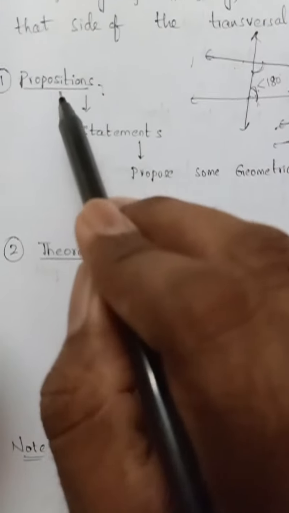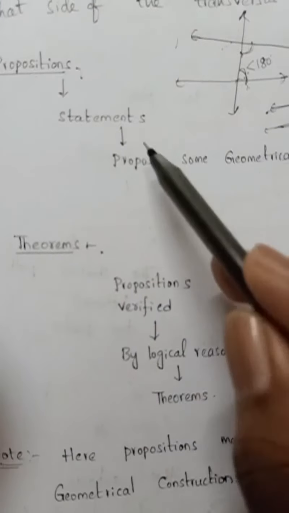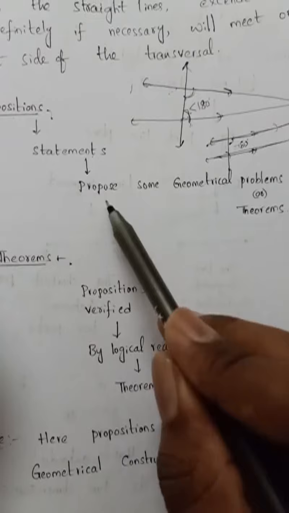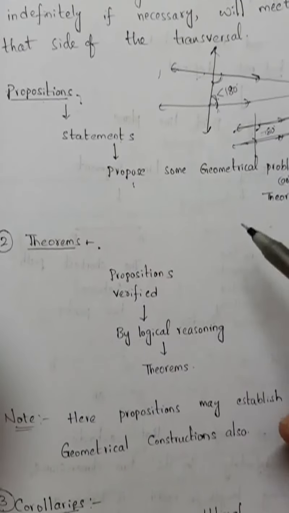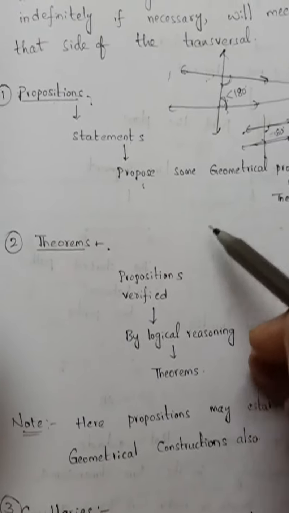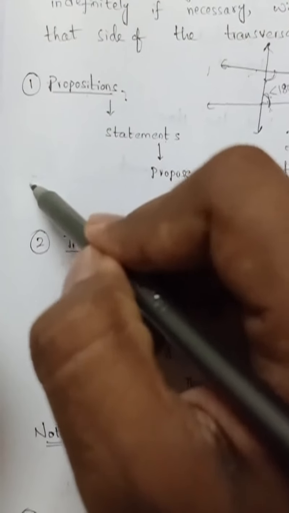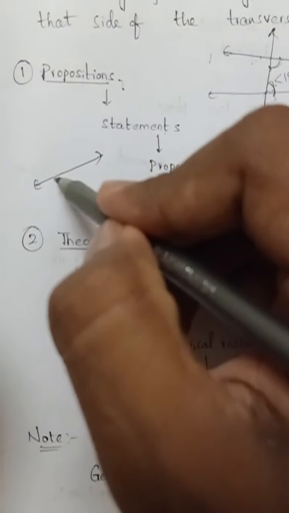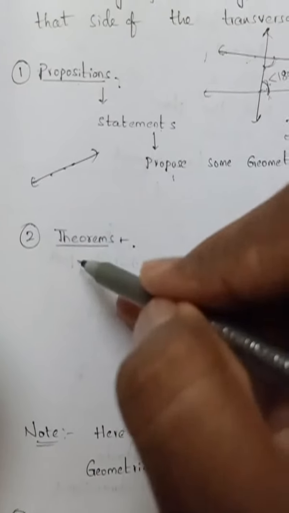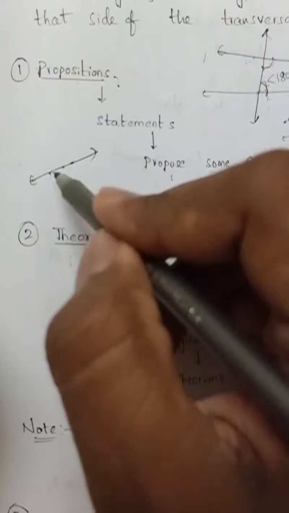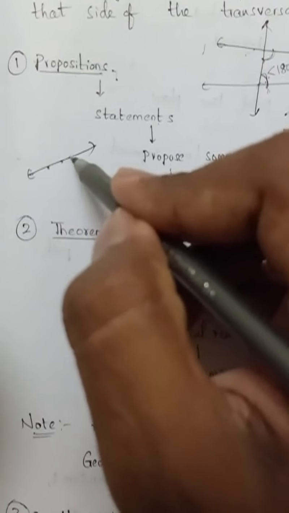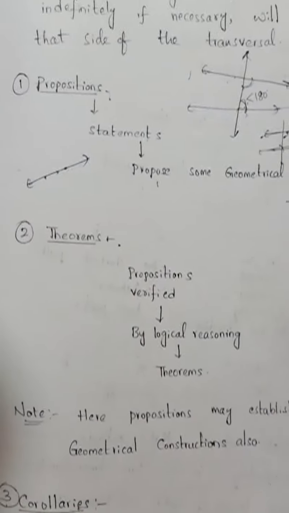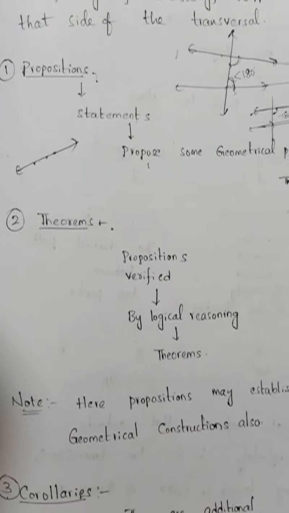What are those? Propositions are what? Propositions are statements that people can create by their own thinking. Proposition means it may not be true. I will make a proposition like this: a line has only 3 points, I said. So it is a proposition. But you can say that no, there are not only 3 points, there are infinite points. So whatever you think, you can say a statement, and that is a proposition.